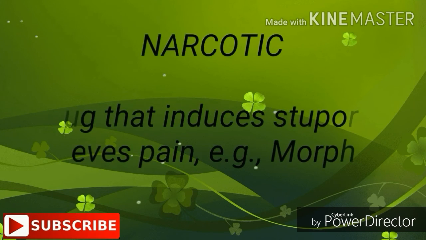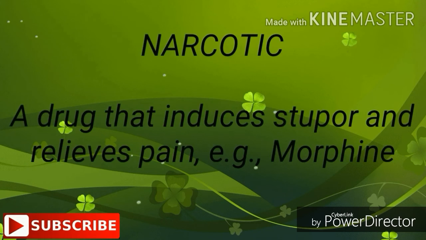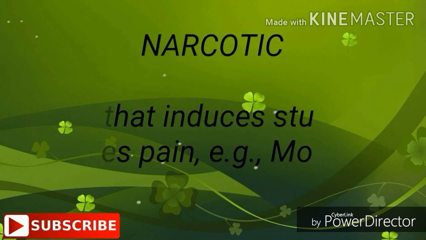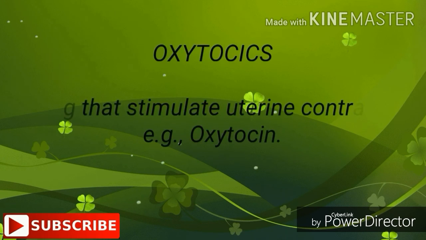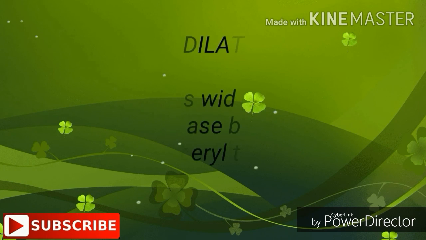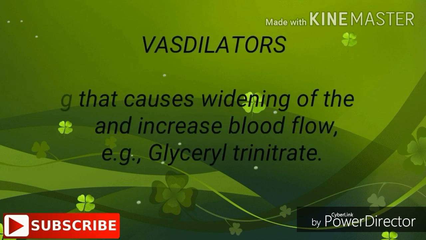Narcotic: a drug that induces stupor and relieves pain. For example, morphine. Oxytocic: a drug that stimulates uterine contraction. For example, oxytocin. Vasodilators: a drug that causes widening of the blood vessels and increased blood flow. For example, glyceryl trinitrate.